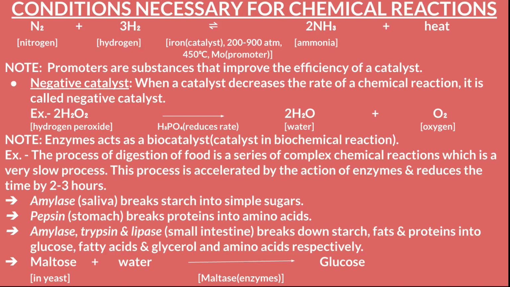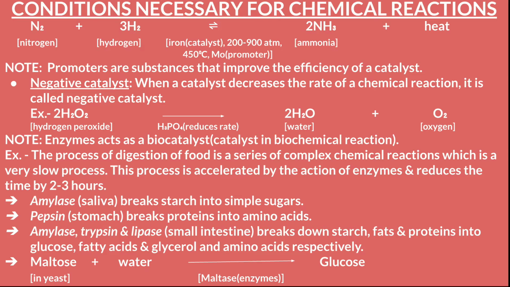The equation which I discussed with you is that nitrogen reacts with hydrogen in the presence of a catalyst, that is iron. The pressure required for this was 200 to 900 atmospheres and the temperature is 450 degrees centigrade, and with that a promoter is added, that is molybdenum, which adds to the efficiency of the catalyst. Ammonia is formed with the release of heat. The iron catalyst is a positive catalyst because it increases the rate of the reaction.